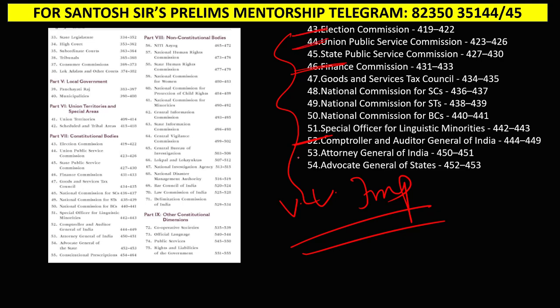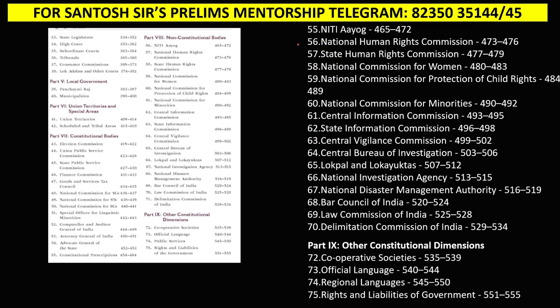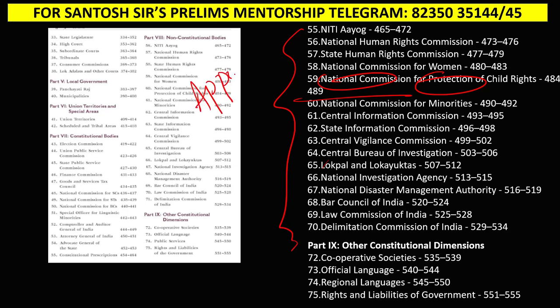They have also asked a question on the Attorney General, only once. So these are some of the important chapters. Then the statutory bodies are also important. Go through them. But again, generally they will club these statutory bodies and ask which of them are constitutional bodies and which are statutory bodies. What to focus on when you read this? Focus on appointment, appointment process, and eligibility. These two things you need to keep in mind.